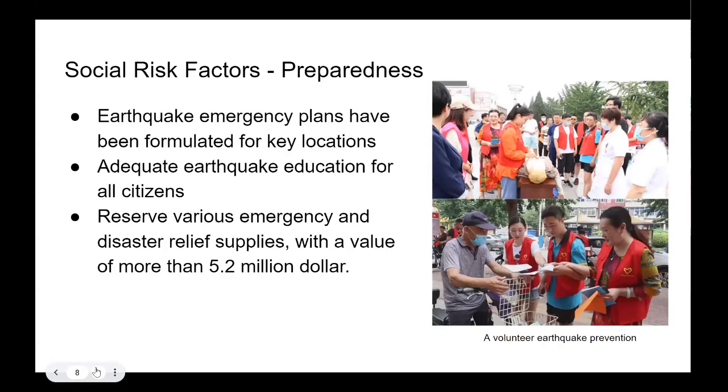In terms of preparation, every key location, like supermarkets and schools, has an earthquake emergency plan. And there's consistent and adequate education for all citizens, either by the government or volunteer organizations, as shown in the picture. And the city has reserved various disaster relief supplies, which have a value of more than $2.5 million. Through this adequate preparation, the disaster caused by an earthquake in Tangshan and surrounding areas will be largely minimized.